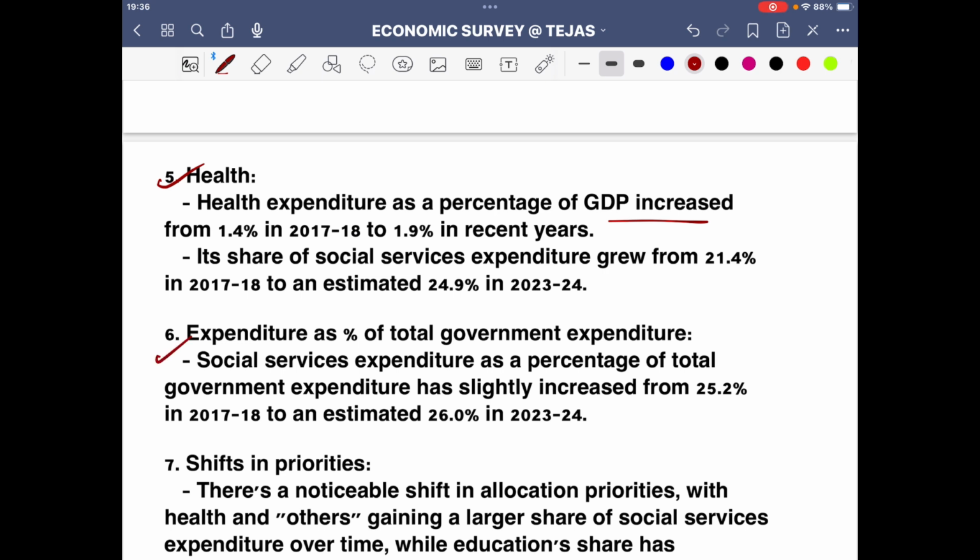Expenditure as a percentage of total government expenditure. Social service expenditure as a percentage of total government expenditure has slightly increased from 25% to 26% in 2023-24. So as a share of total government expenditure, overall there is a clear picture that there is an increase. That's a thing you have to keep in mind.